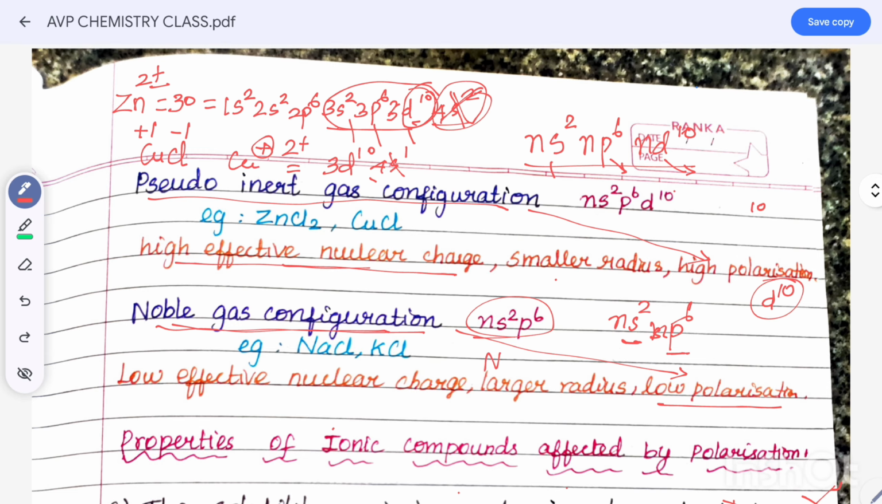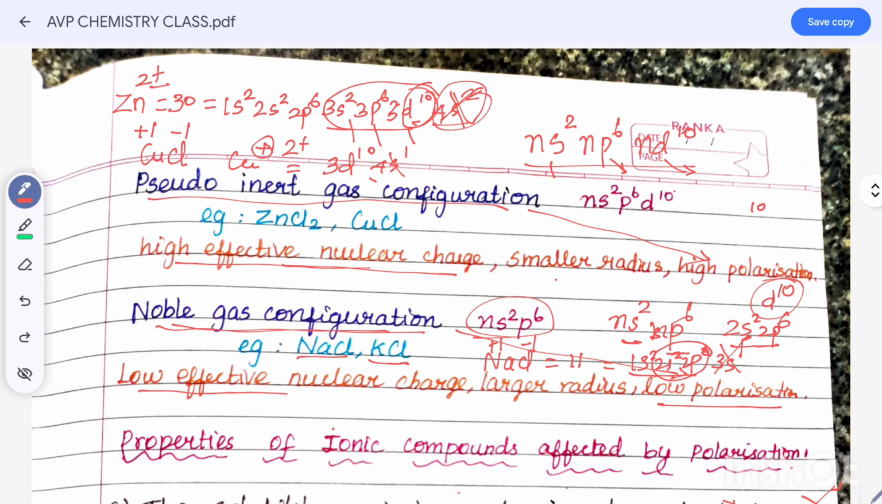For example, sodium chloride. Sodium has atomic number 11, and the charges are plus 1 and minus 1 for chlorine. Sodium is 1s2 2s2 2p6 3s1, so for the plus charge we remove one electron and get 2s2 2p6. So only the s orbital and p orbital are completely filled, so that is noble gas configuration. Examples are sodium chloride and potassium chloride.